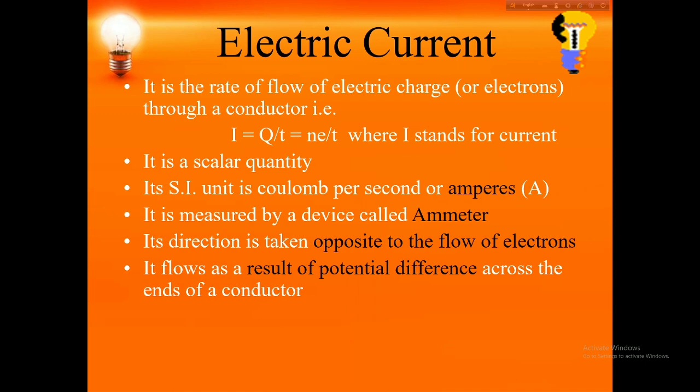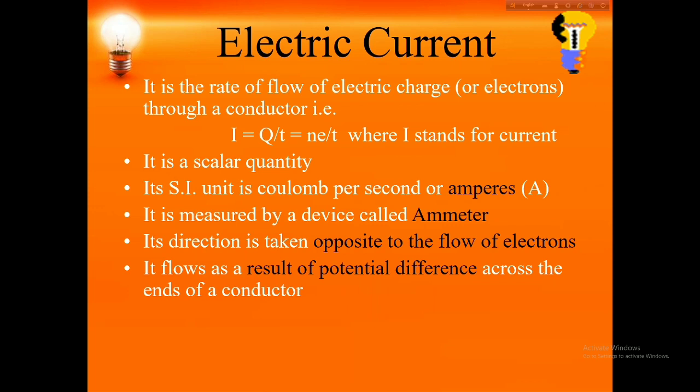Electric current. Electric current means flow of charge per unit time, per unit second. It is the rate of flow of electric charge through a conductor. Rate of flow of electric charge is called electric current. I equals Q by t.